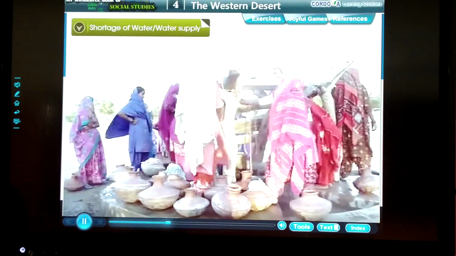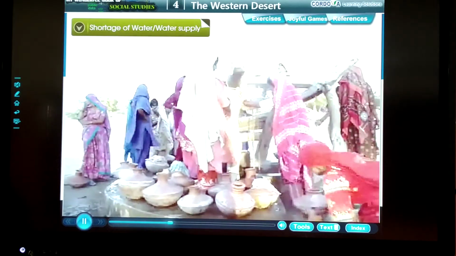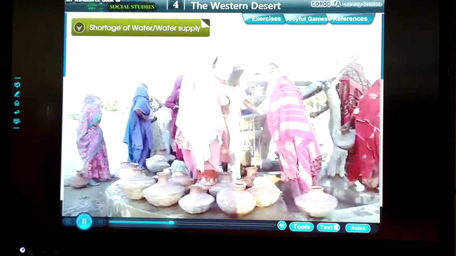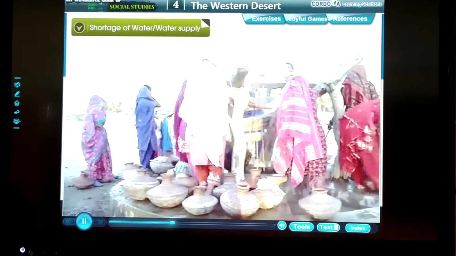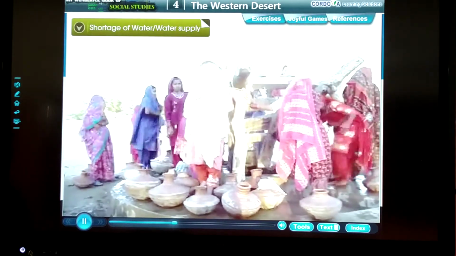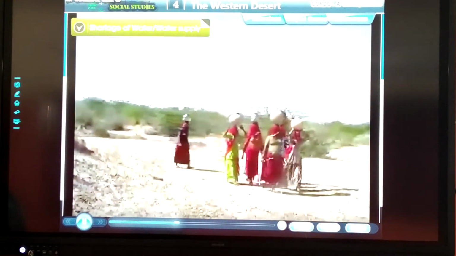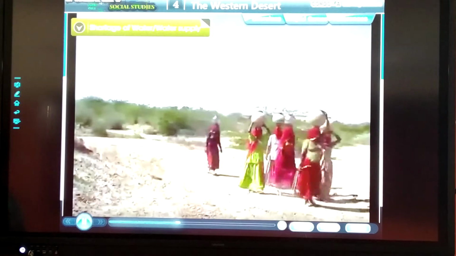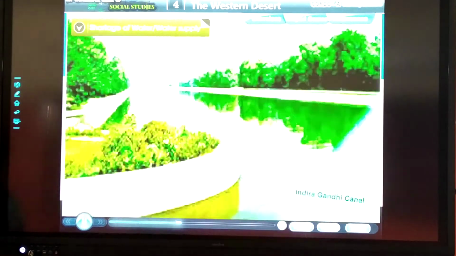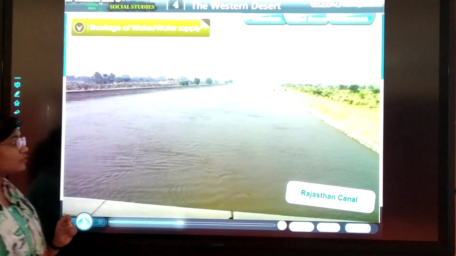There is a huge shortage of water as rainfall is very little. As a result, desert region remains hot and dry. Streams are few. The government has taken certain steps to ease the difficult life of the people living in the desert. Waters of Satluj and its tributaries now reach the deserts through the Indira Gandhi Canal, also known as.